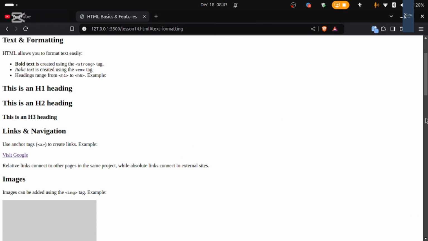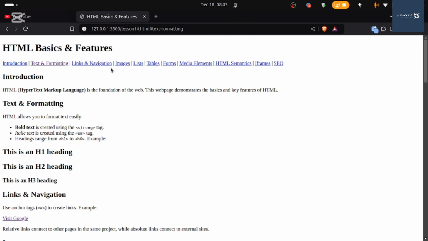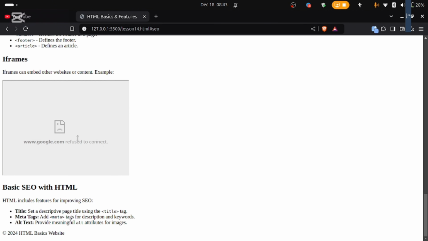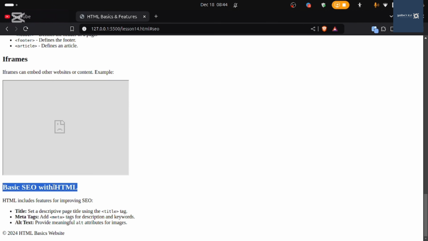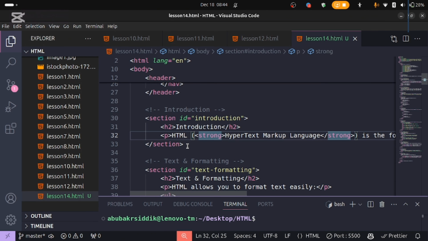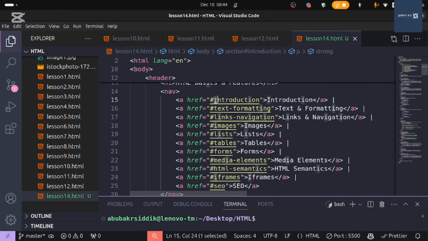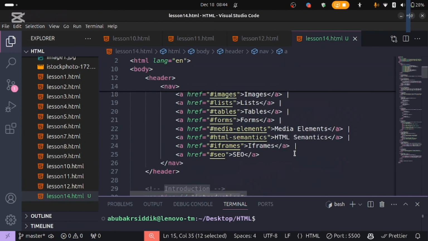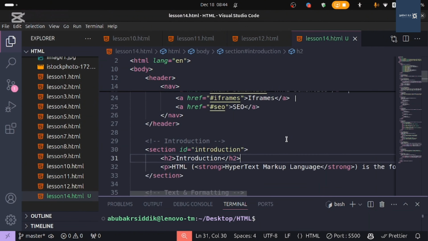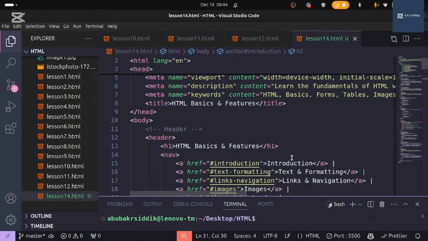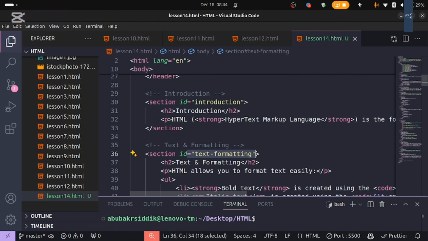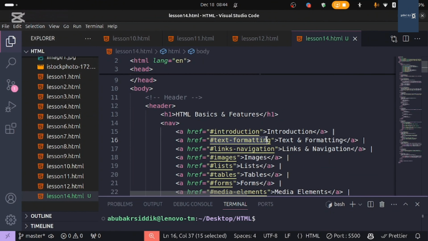So this navbar works as we wrote it. For example, if I press SEO, it goes to SEO. You see, basic SEO with HTML, and that's it. It means we are putting the ID to that place. For example, we have an ID called introduction, and we are just placing introduction in the href. And next, for example, we have text formatting, and we do the same for text formatting. It's working like this.